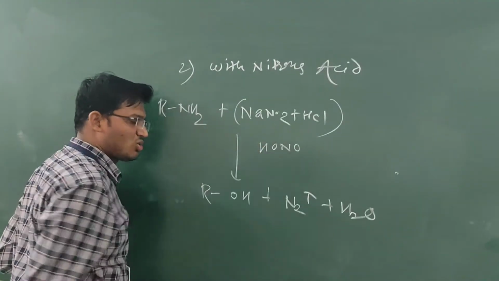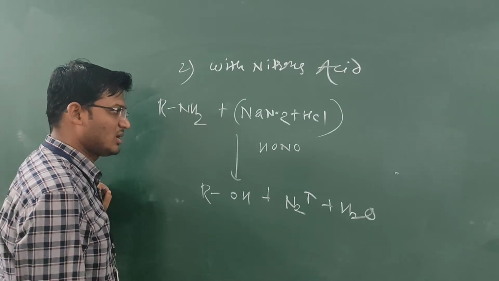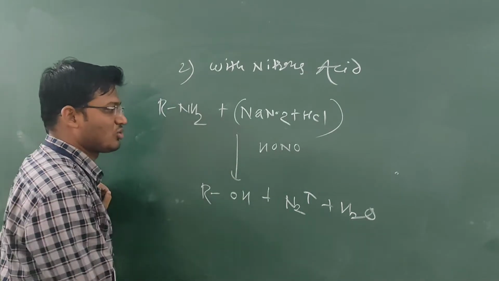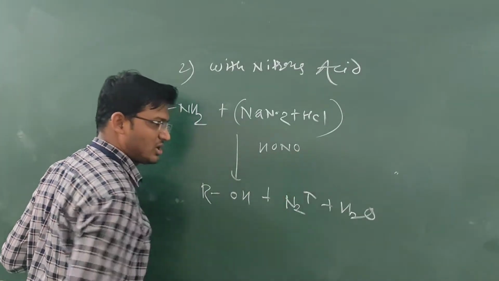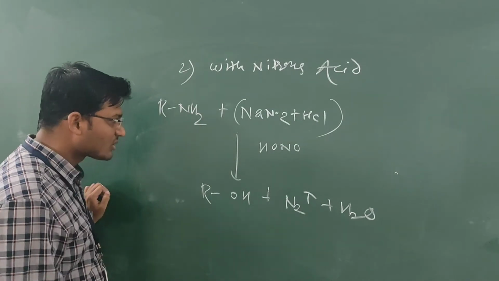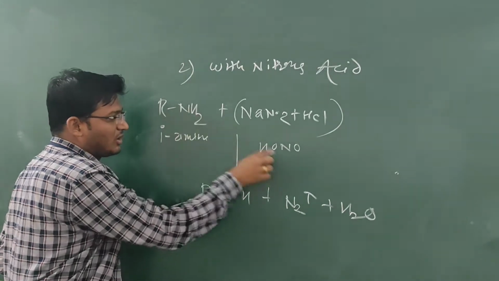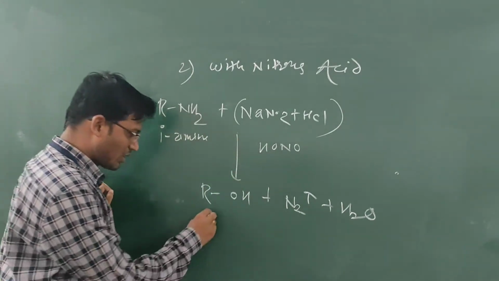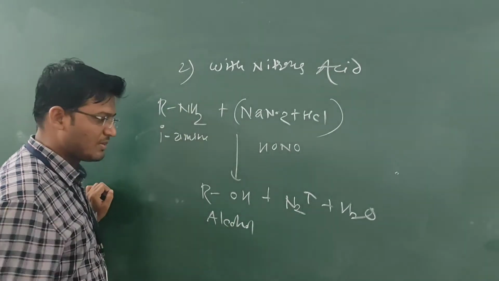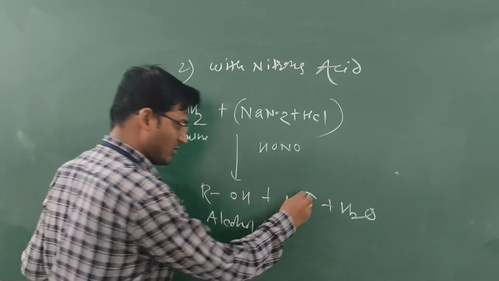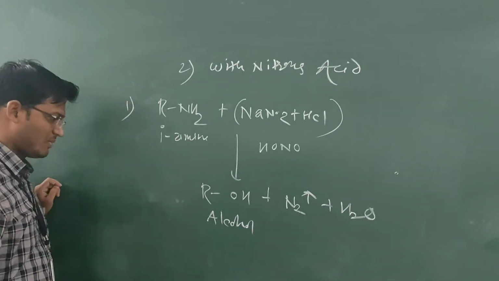The reaction of sodium nitrite with HCl forms nitrous acid, HNO2. HNO2 can be written as HONO. The reaction of this primary amine with nitrous acid forms an alcohol, with the liberation of nitrogen gas and water molecule. This is a primary amine.